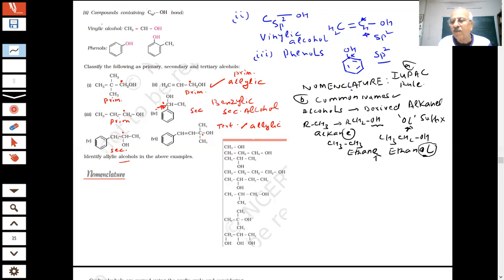And the root is the number of carbons in the longest chain, which we select according to the IUPAC rule. We already told you that when functional groups are present, we have to select the longest chain which contains the functional group, and then we give the lowest number to that. Then the suffix will be ol, and the substituents, if they are present, are the prefixes. We already know those rules, which we are not revising here. I assume we know the rules. If we have doubt, we'll go back. If you have doubt, you will go back and see them.